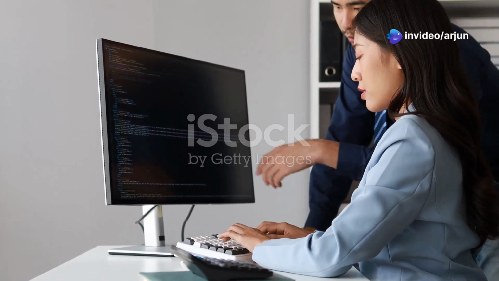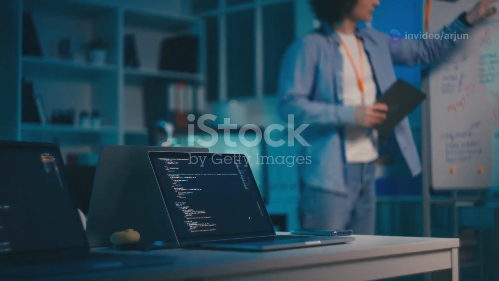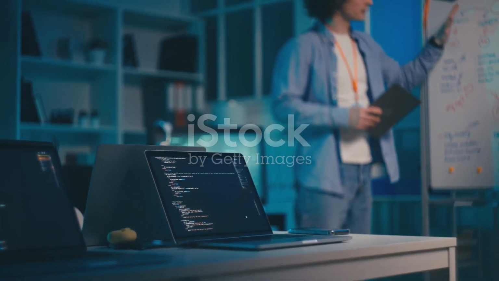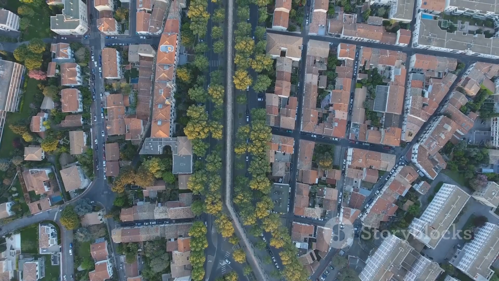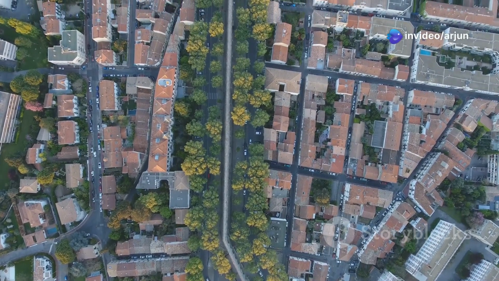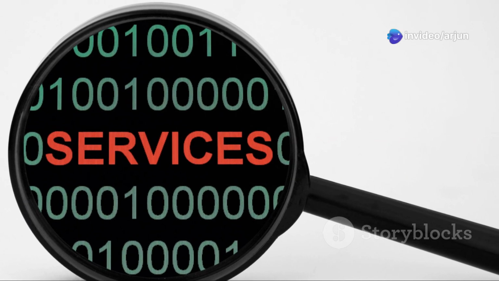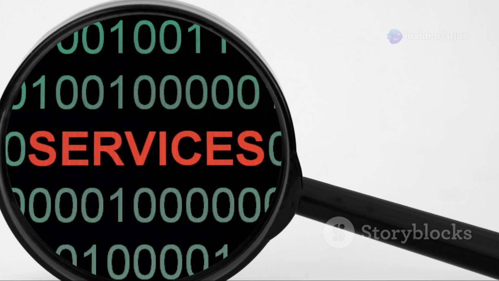Before we jump into building microservices, we need to understand the foundation they're built on: service-oriented architecture, or SOA. Think of SOA like the blueprint for well-organized cities, each district specializing in something different. Microservices take that idea further, making those districts even more independent and specialized.